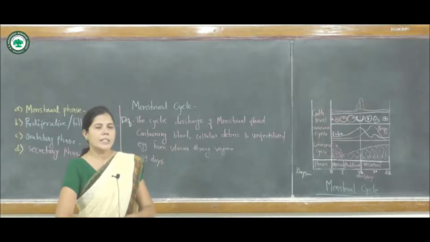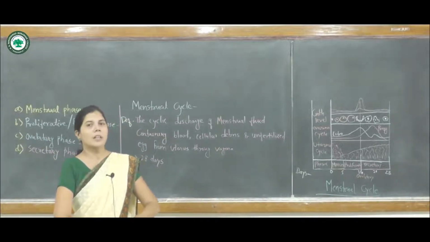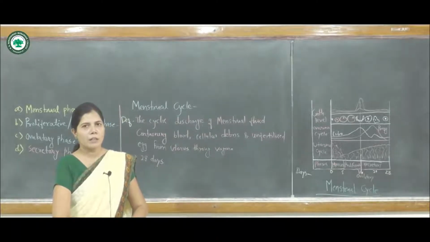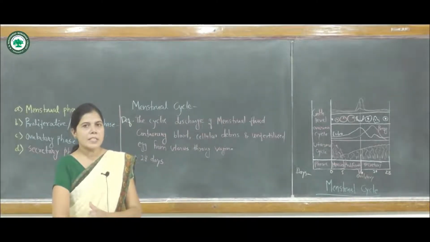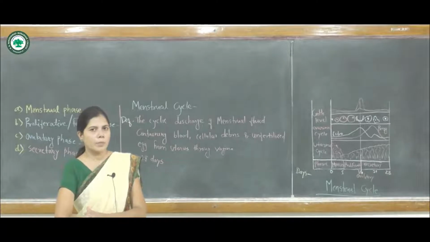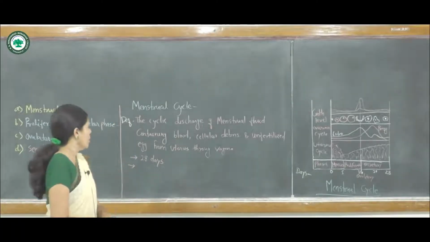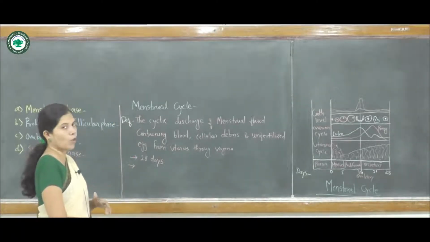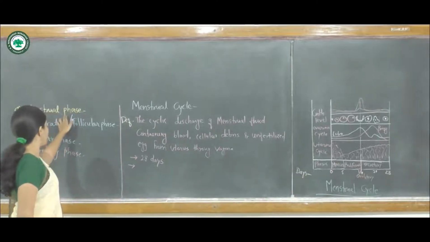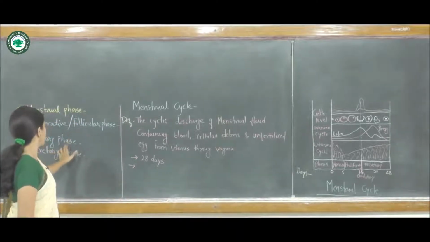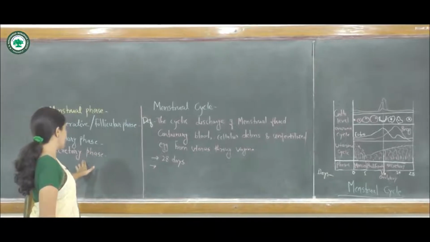That's why the menstrual phase, or menses, is also known as the funeral of the unfertilized egg. So the menstrual cycle has 4 phases: menstrual phase, proliferative phase, ovulatory phase, and the last one is the secretory phase.